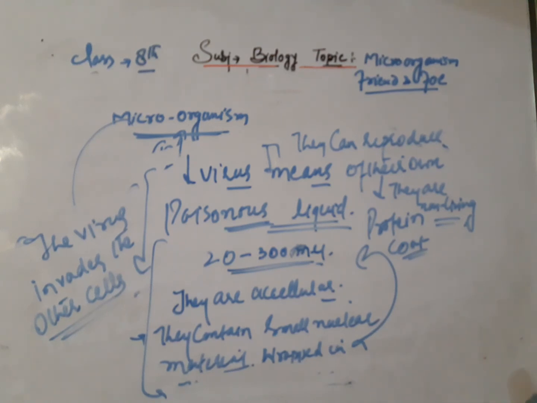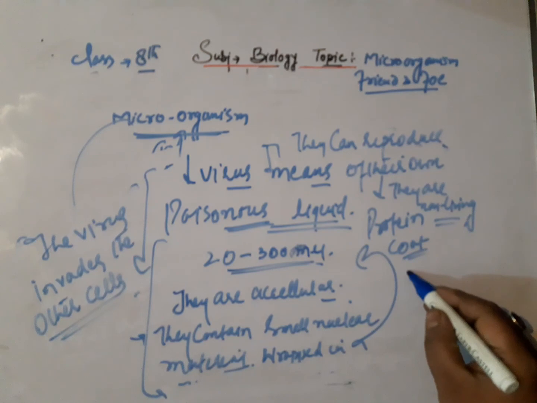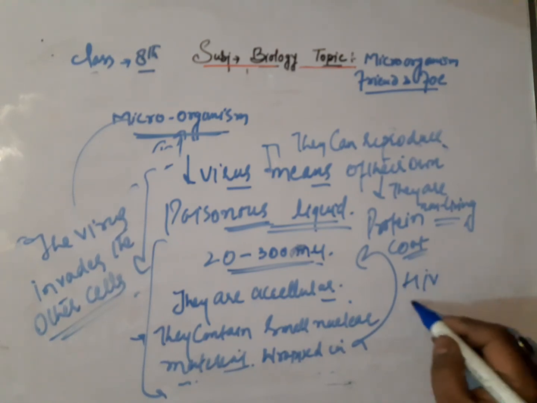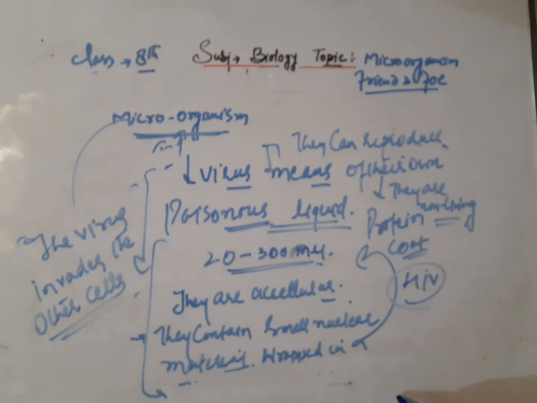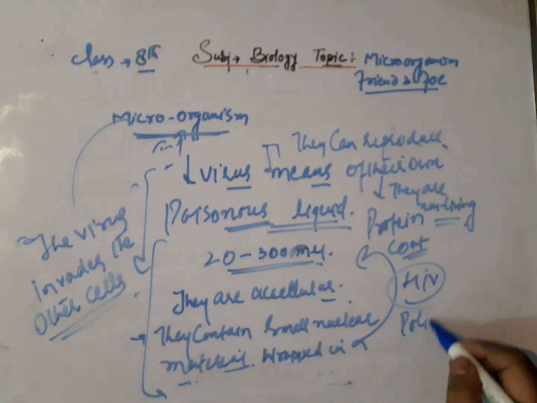We know viruses are said to be the connecting link between living things and non-living things. Some examples of viruses are the HIV virus and the polio virus.